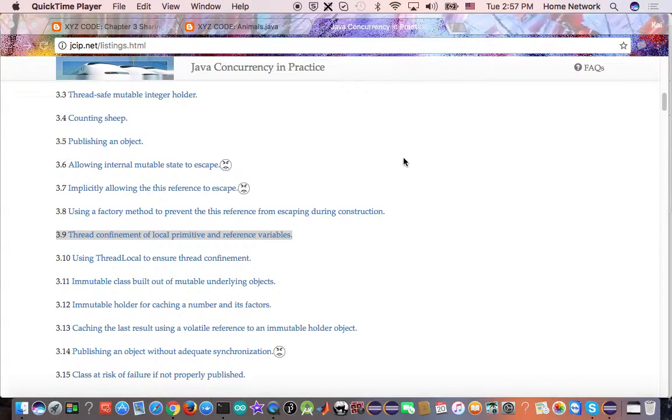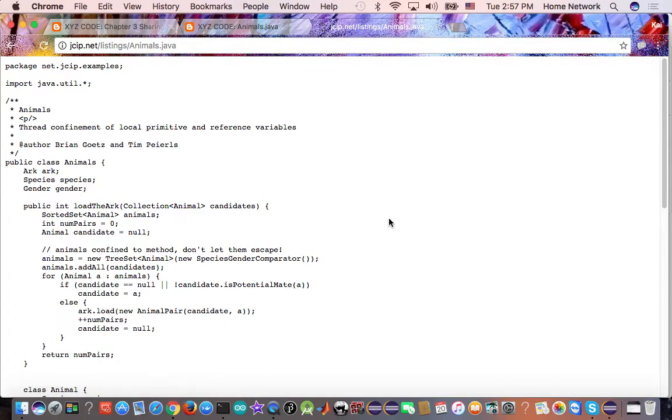Hi, in this section, let's talk about the thread confinement of local primitive and reference variables. Here is an example. The author is trying to demonstrate that even though the sorted set animals object is not thread safe because TreeSet is not thread safe, since animals is a local variable, it is confined in the calling stack of the enclosing method.